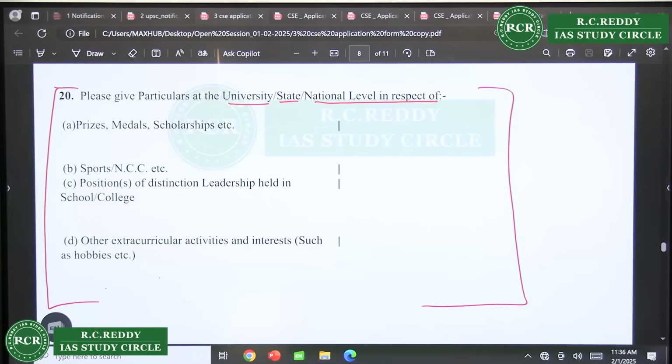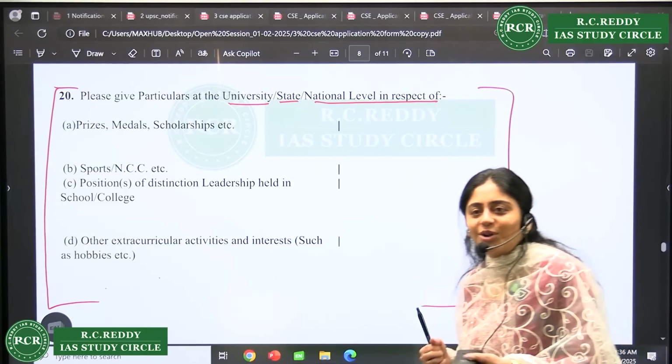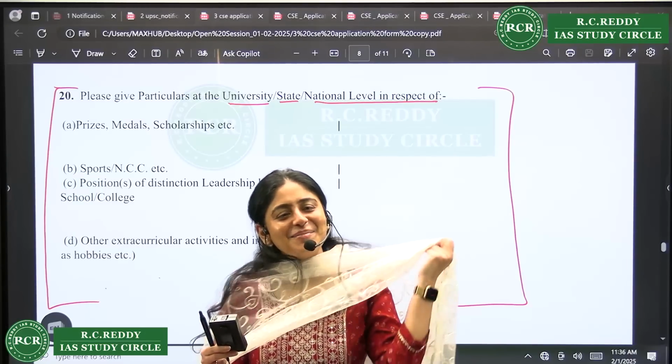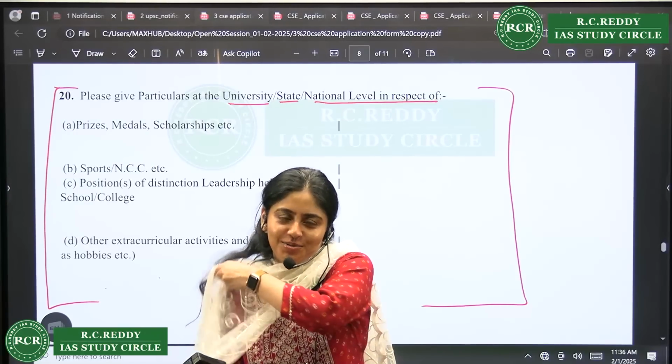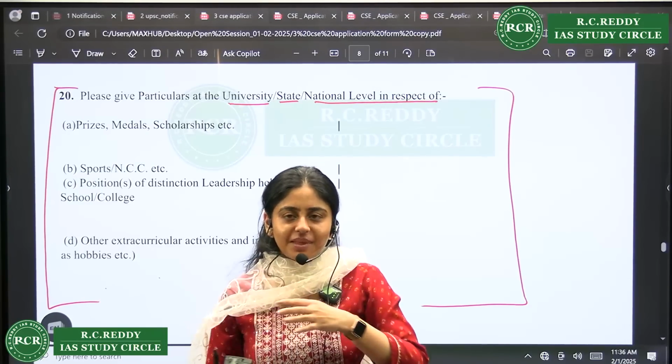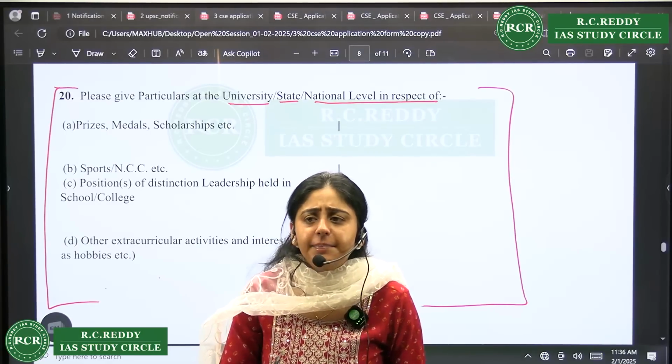Okay, watch black and white Telugu movies? Yes, you can write that. It's a hobby. I have a diploma in Carnatic and I put singing. Singing, if you can actually sing, there have been incidences where people were asked to sing, right? So if your voice is not good, they will imitate. And they might not also ask you. There's a possibility.